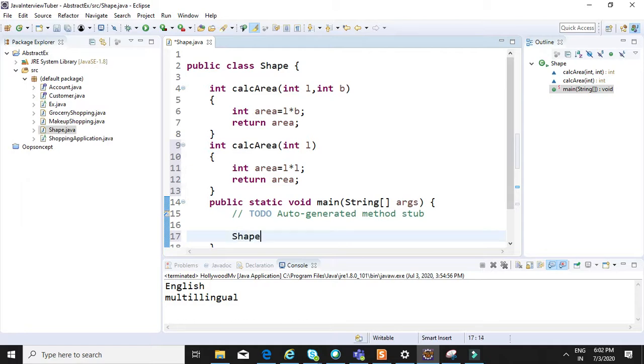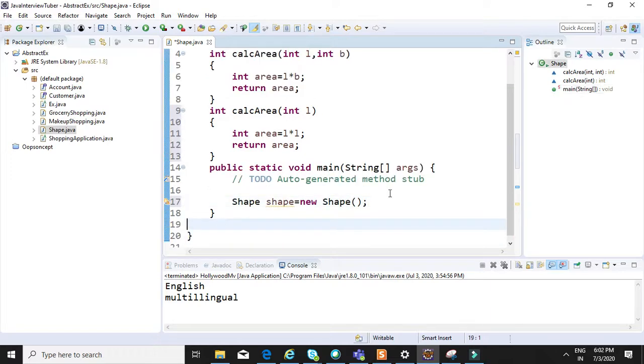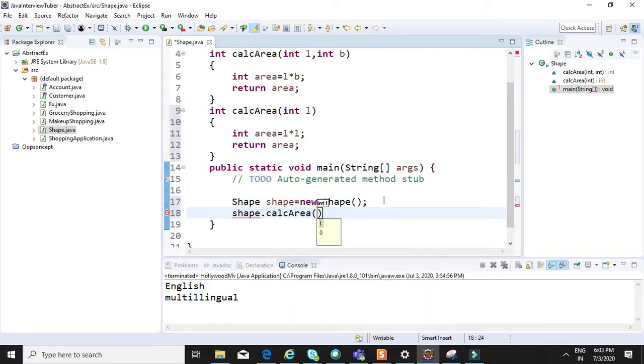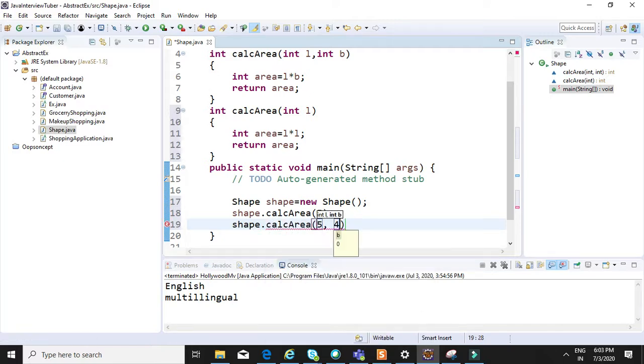Shape is equal to new Shape. Control and space will give you the suggestion, and I am calling the method shape.calculateArea by passing one argument, and the same thing by passing two arguments, like 5 and 4. Now we will display it in the console with Sysout, and see which function is being called.